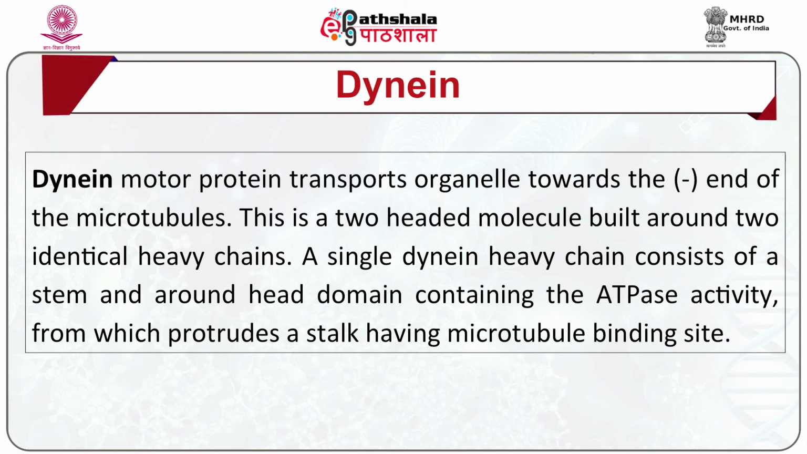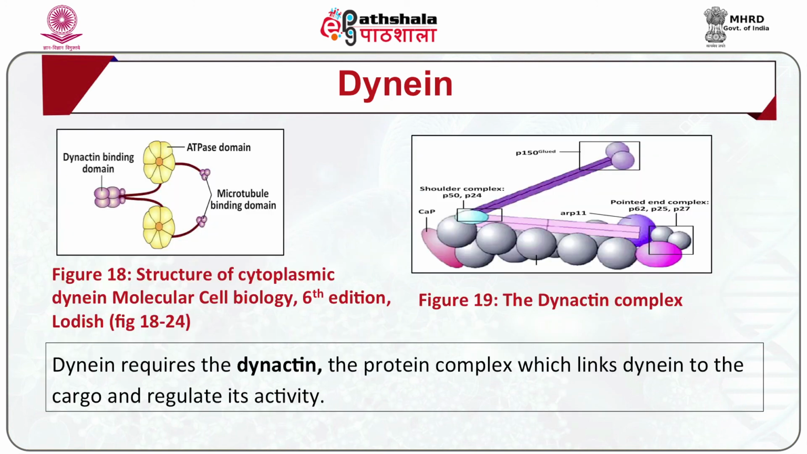The second motor protein is dynein. Dynein motor proteins transport organelles towards the minus end of the microtubule. This is a two-headed molecule built around two identical heavy chains. A single dynein heavy chain consists of a stem and a round head domain containing the ATPase activity, from which protrudes a stalk having microtubule binding sites. Dynein requires dynactin, a protein complex which links dynein to the cargo and regulates its activity.